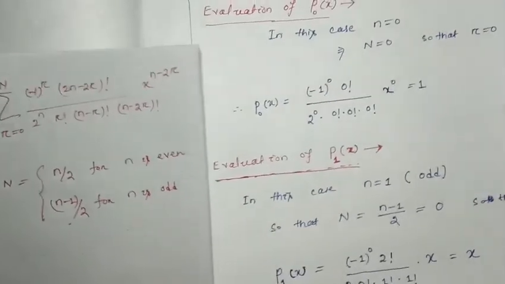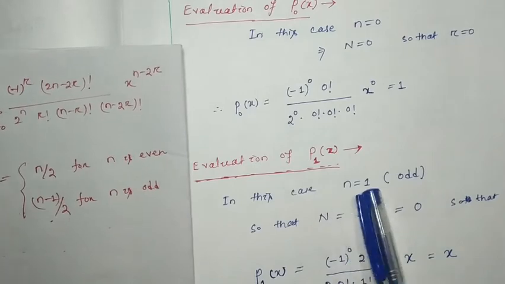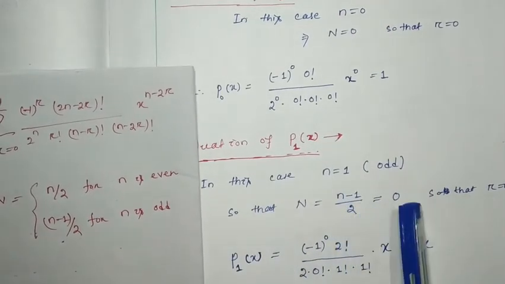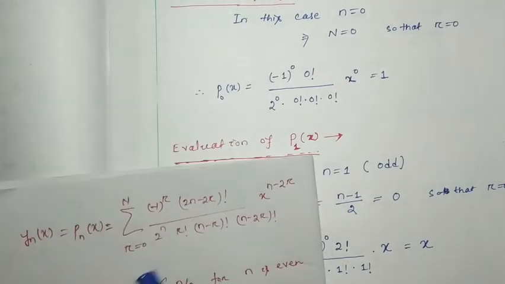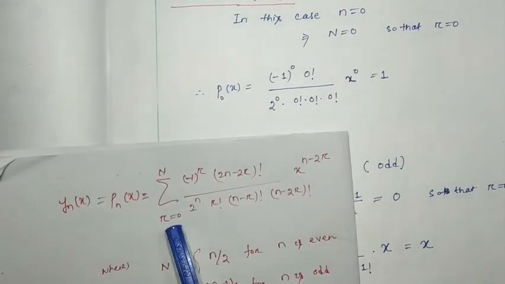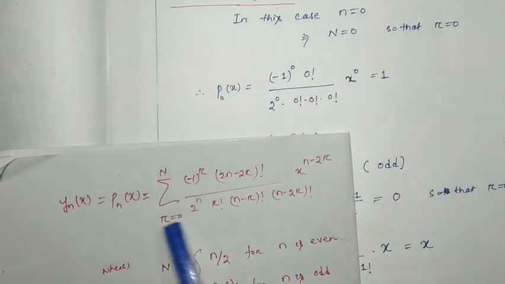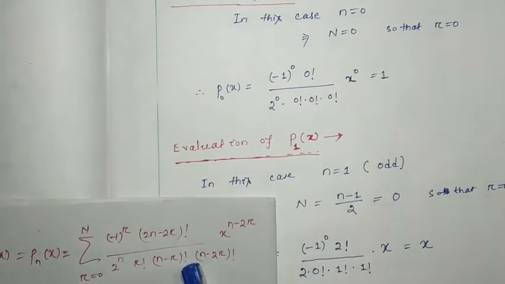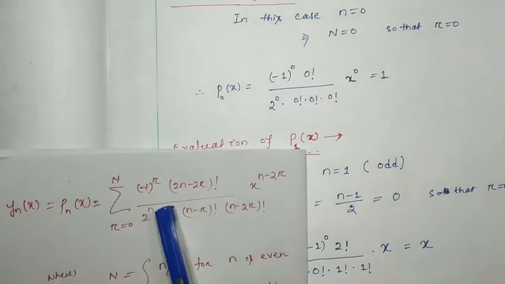for small n equal to 1, capital N will be (n minus 1) by 2, which will be 0. That means the summation starts from 0 to 0, so we are going to get only one term. Now we have to put the value of n and r in this equation.